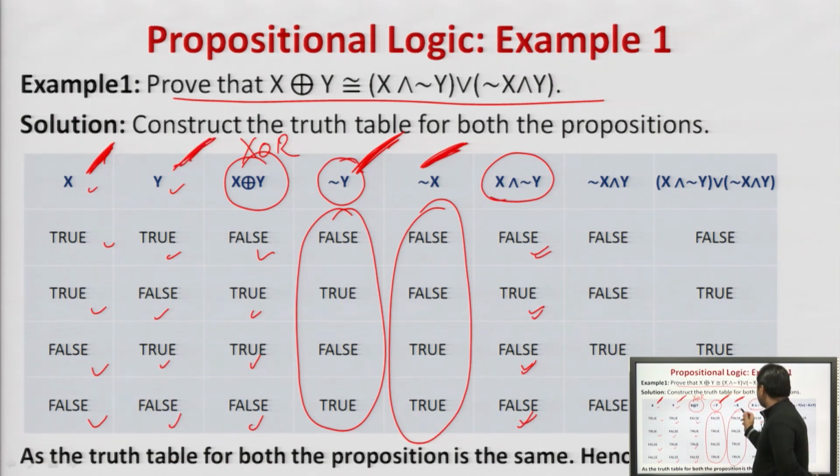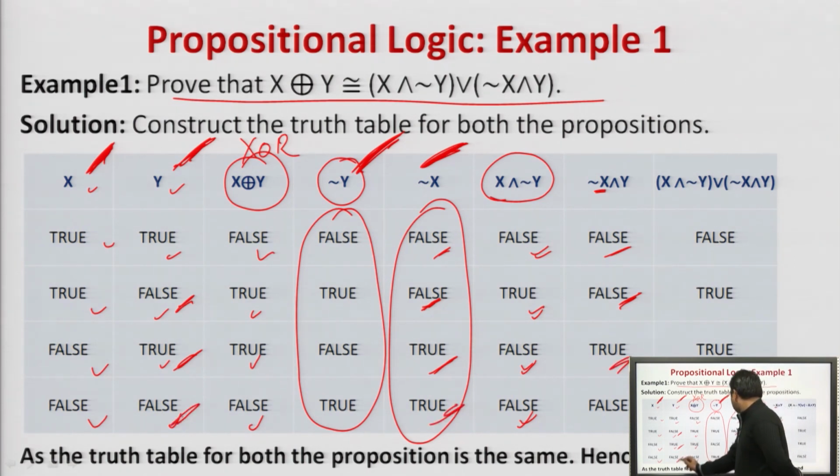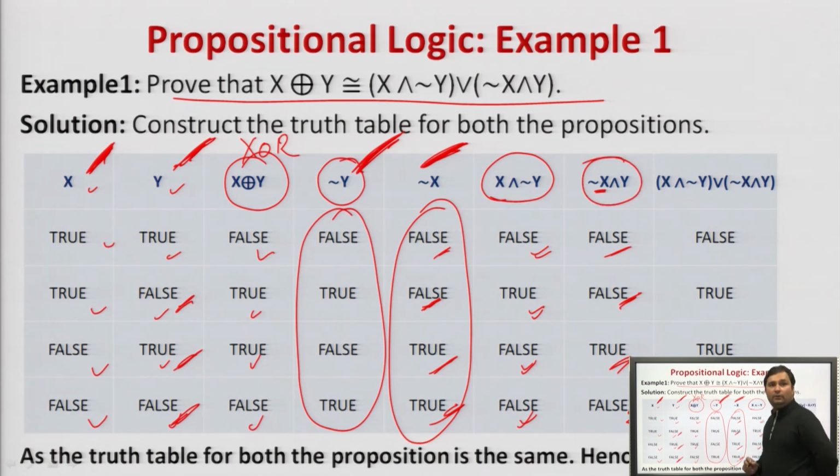Please remember, negation of x comes first. False and true will be false, false and false will be false, true and true will be true, true and false will be false. Agreed?